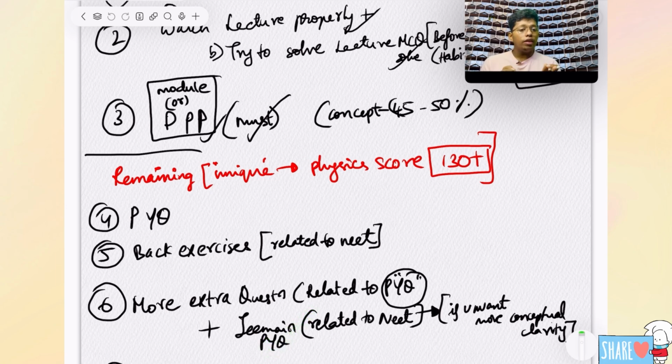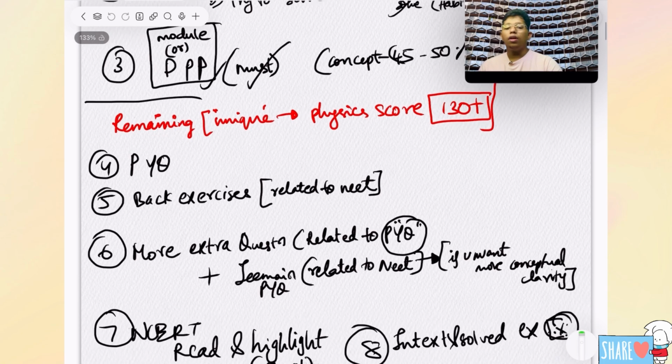I'm not saying that you should solve every JEE Mains question. Related to NEET, if they give a question that takes around 1 or 2 minutes, definitely you can solve it. Try to solve that type of question. The reason I'm saying to solve JEE Mains is that when you solve it, you will get conceptual clarity. One more thing: after doing the lecture questions, DPP questions, test and question practice, PYQs and extra questions also, finally if you do JEE Mains questions, you will get the confidence that I have done everything in a chapter, and even when they gave a JEE Mains question, I am able to solve it. You will get that type of confidence.